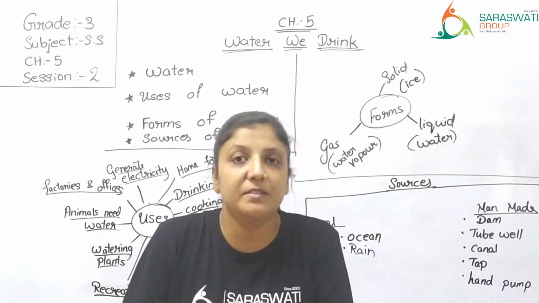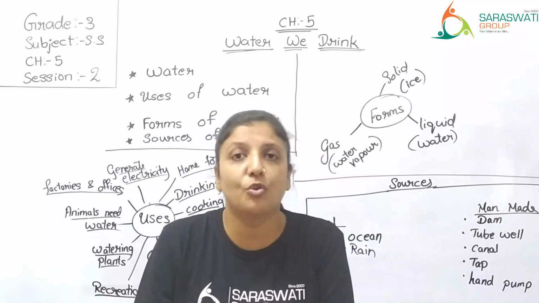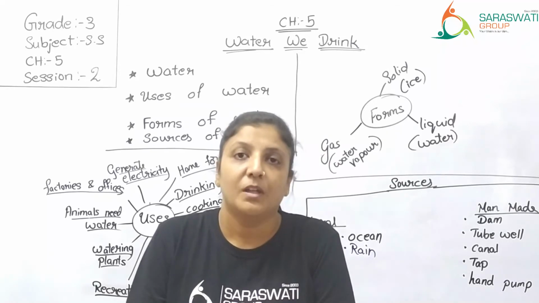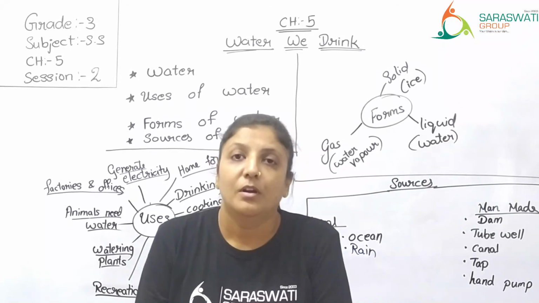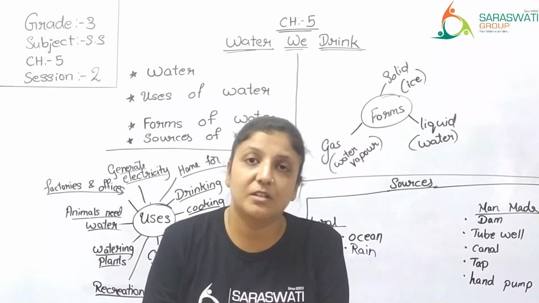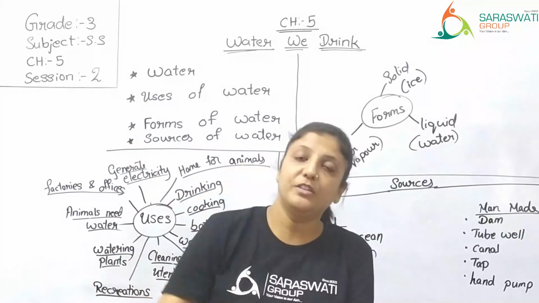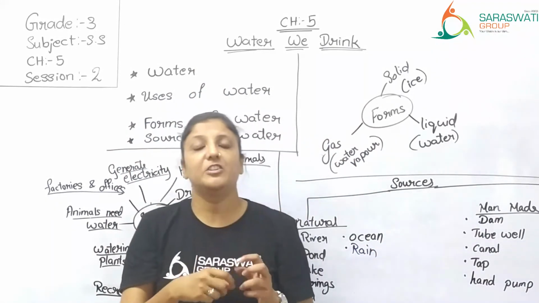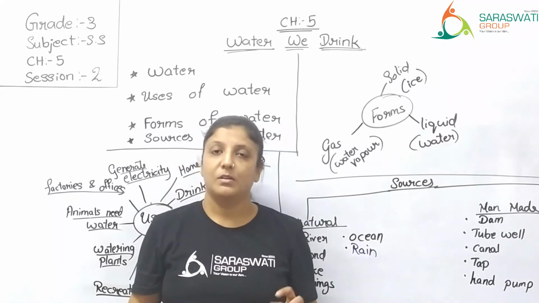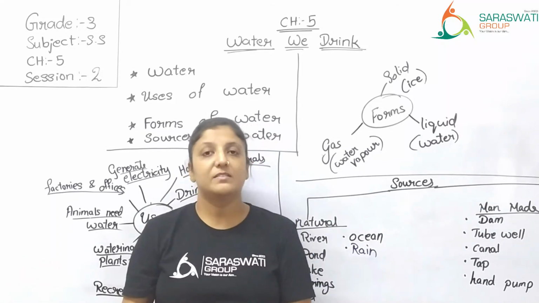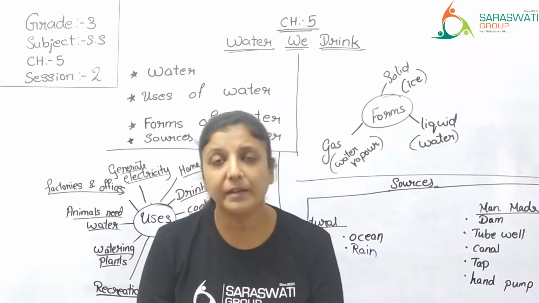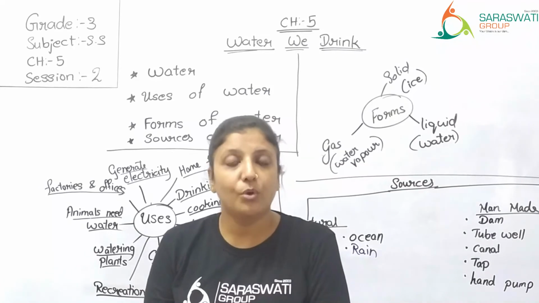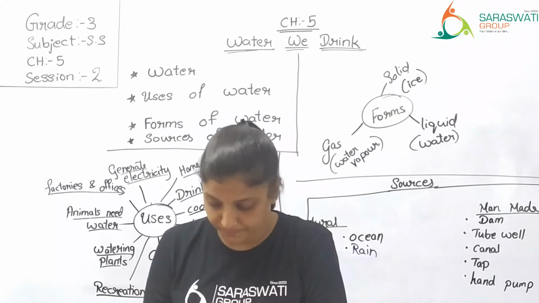In the mountainous region, there is heavy snowfall during winter. And this snow, later in the summer season, when the sun's light falls on the snow, gets melted. And this melted snow again becomes water and flows down as rivers. Right? So that is why the snow is also a source of water.